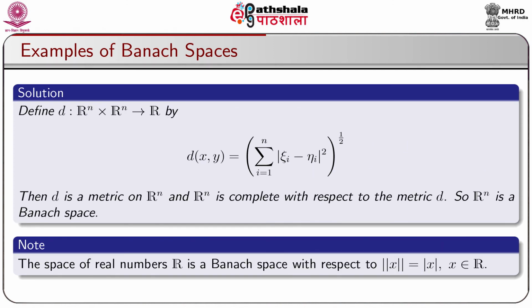Define a metric d: R^n x R^n to R by d(x,y) = (sigma i = 1 to n |xi_i - eta_i|^2)^(1/2). Then it is easy to verify that d is a metric on R^n and R^n is complete with respect to the metric d. So, R^n is a Banach space. We take note that a particular example, that is, the space of real numbers R, is a Banach space with respect to norm of x = |x|, where x is taken from R.